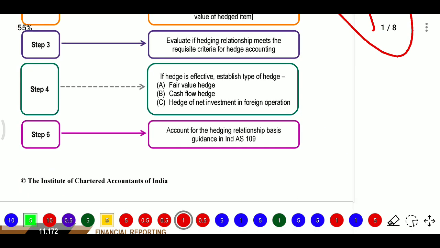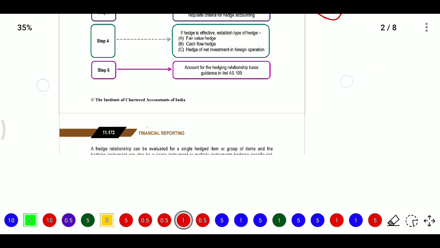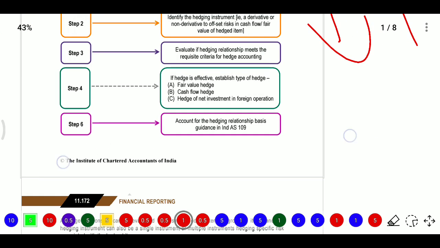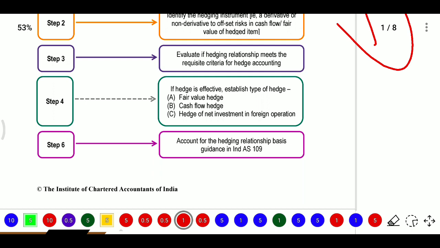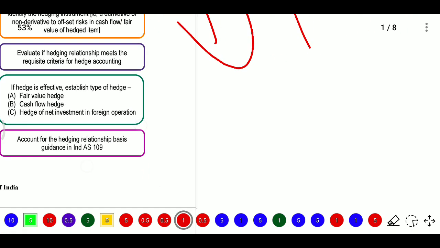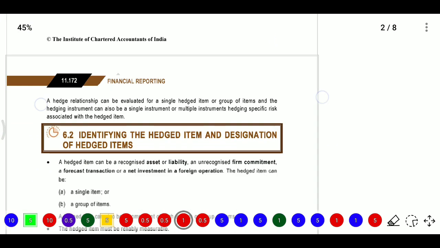And after that, step 5, accounting for the hedge relationship based on the guidance in Ind AS 109. All financial statements deal with three Ind AS standards. For financial instruments, we need to do recognition as per Ind AS 109, that is the relationship.